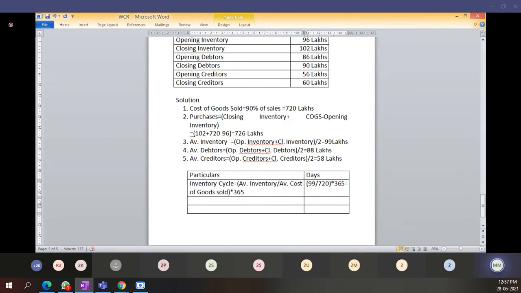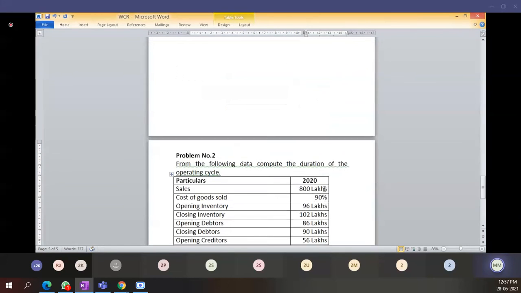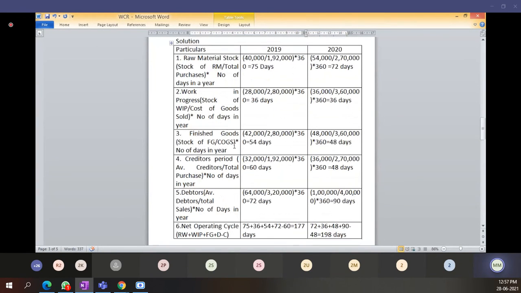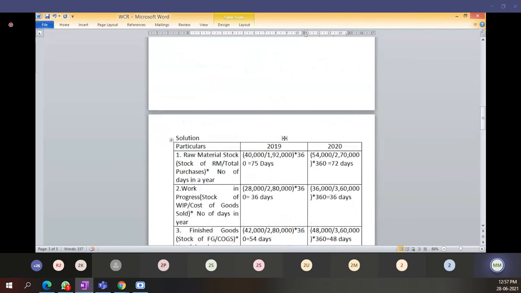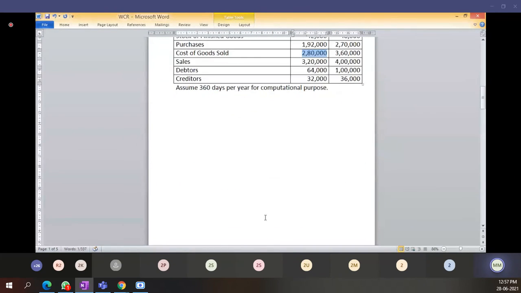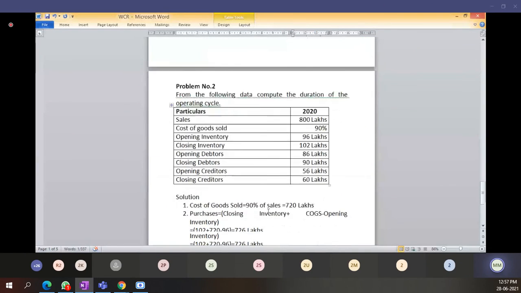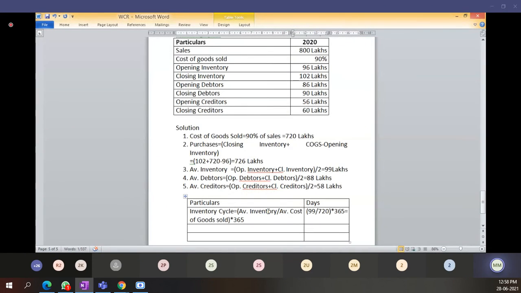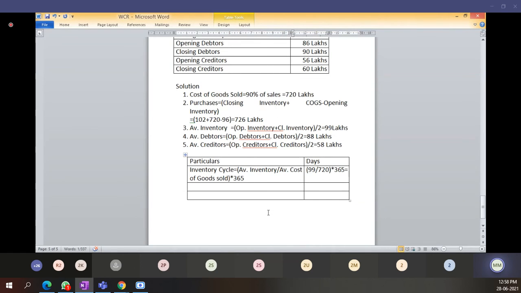Why have I taken the average cost of goods sold? Here they have given you cost of goods sold 720 lakhs, and we are calculating for the total inventory. For the inventory cycle we are considering raw material, work in progress and finished goods. In the previous problem we took cost of goods sold for work in progress and finished goods. But in this problem we are considering all types of inventories; they have not bifurcated the inventories into raw material, work in progress or finished goods. How much comes here, students?